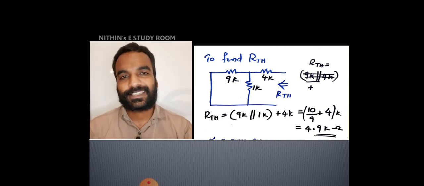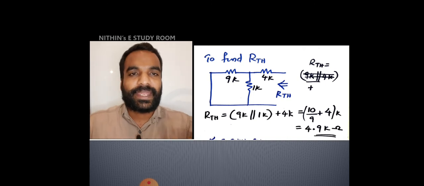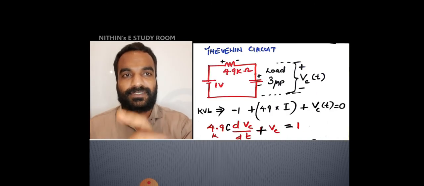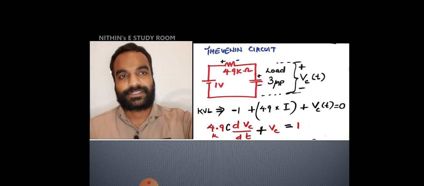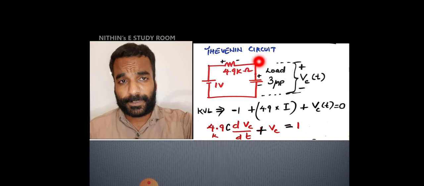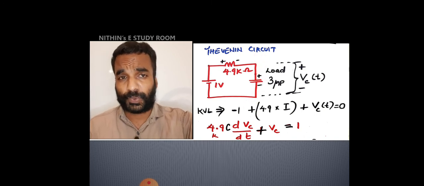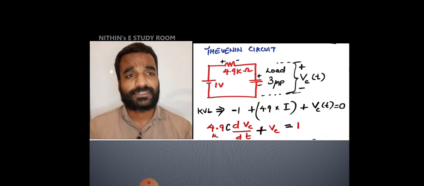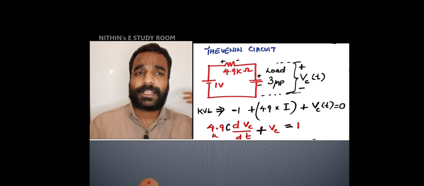Now you have RThevenin and VThevenin. So make the equivalent Thevenin circuit: a series connection of VThevenin with RThevenin. And please connect the removed branch back to the circuit. The 3 microfarad capacitor was removed initially. Connect that back to the circuit.